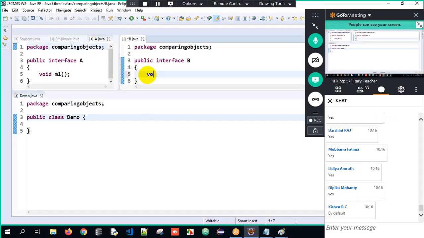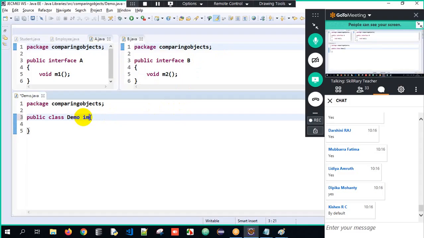Similarly, I will have one more method, void m2(). That's it. So I have two interfaces, A and B, with their respective abstract methods m1 and m2. Now I will write implements A, B. So one class is implementing multiple interfaces.